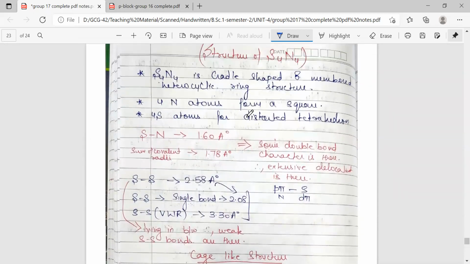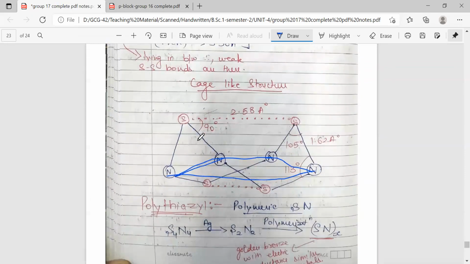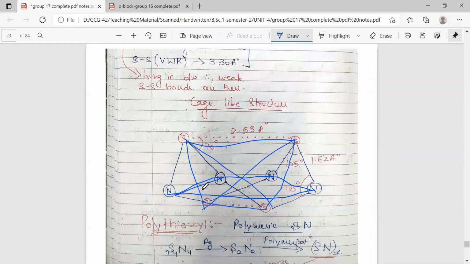The nitrogen atoms are forming the square and the sulfur atoms are present at the corners of a distorted tetrahedron. So this is how it is arranged.